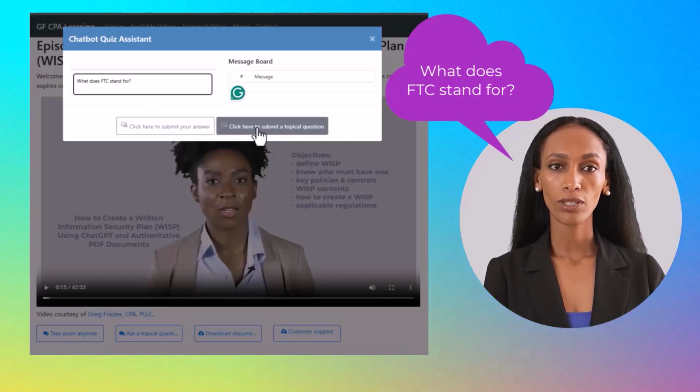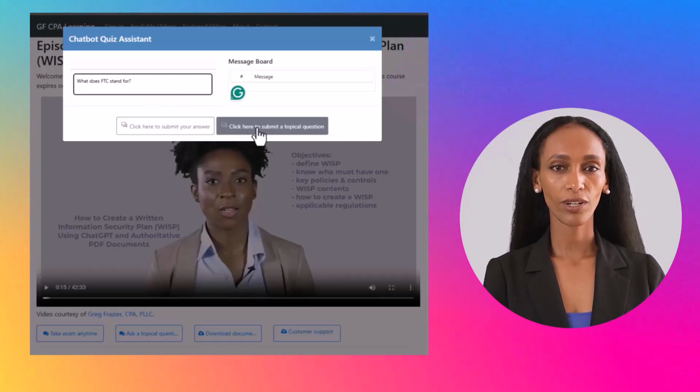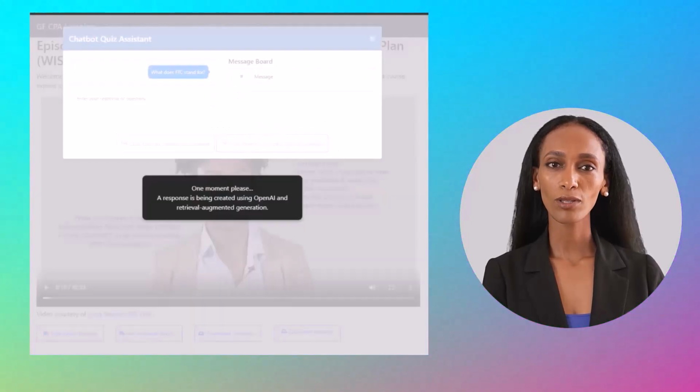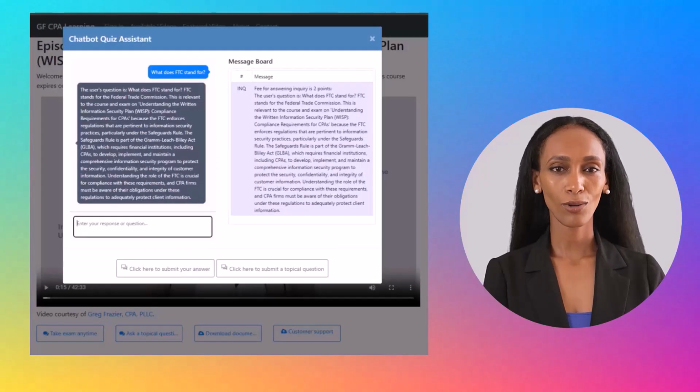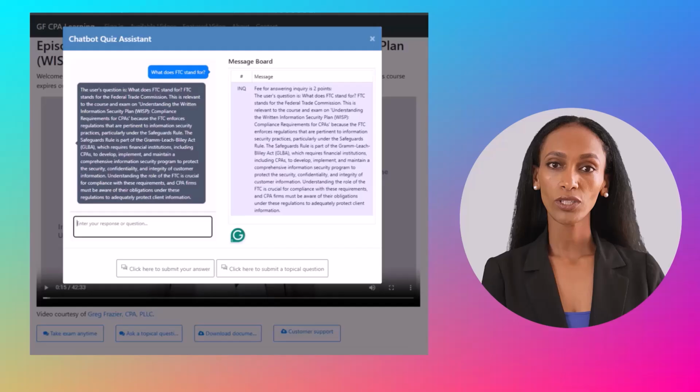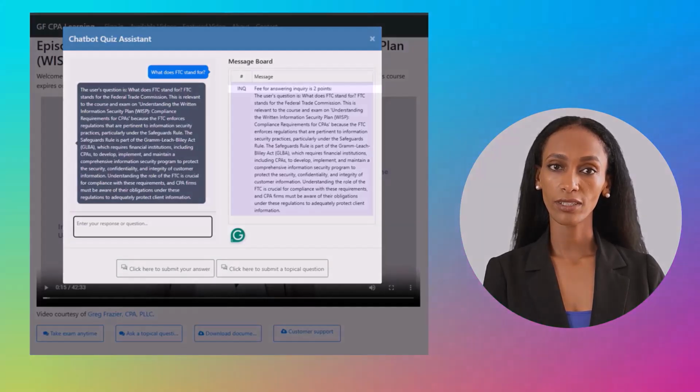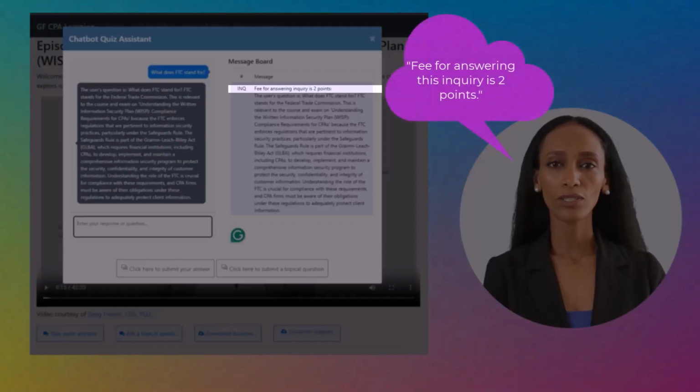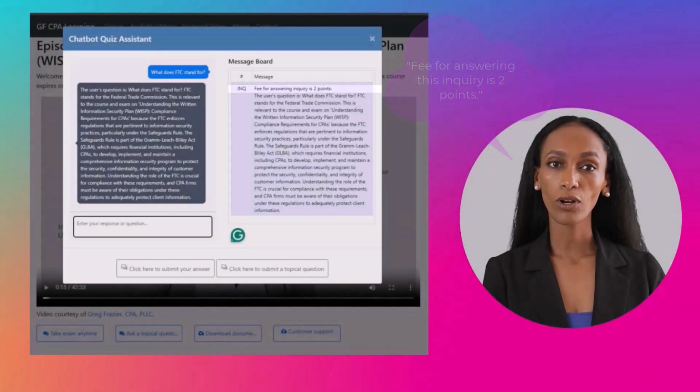Your question is submitted to our Application Programming Interface, API, and a prompt is programmatically written and submitted to OpenAI. In turn, OpenAI generates a detailed and comprehensive response, which is displayed in the chat window and the message board. Notice this phrase: fee for answering inquiry is 2 points. 2 points are deducted from your exam score for each question you submit. This is part of the gamification embedded in the application.